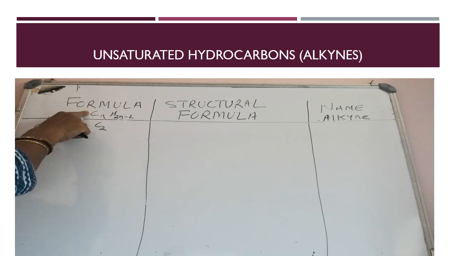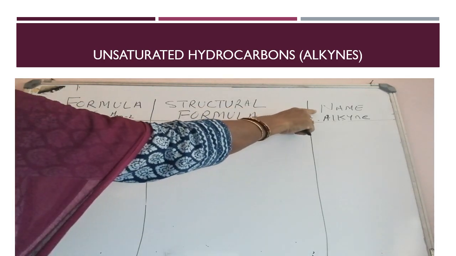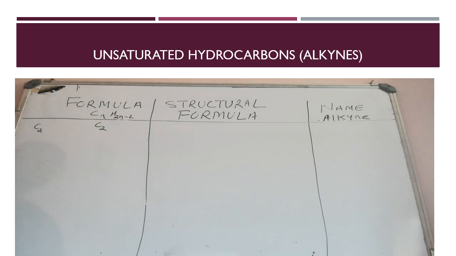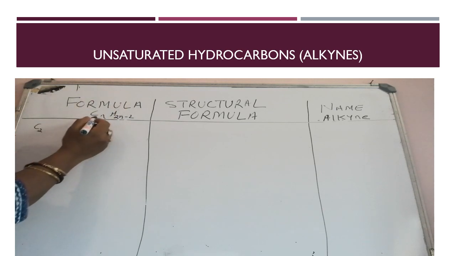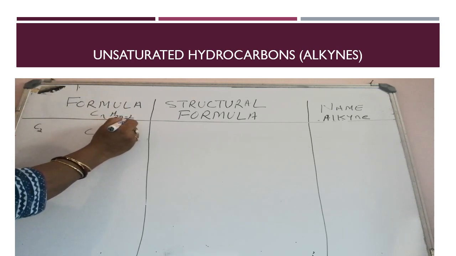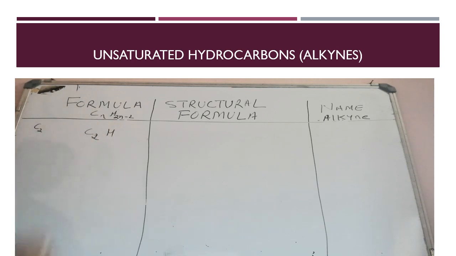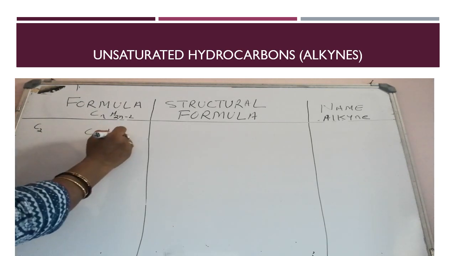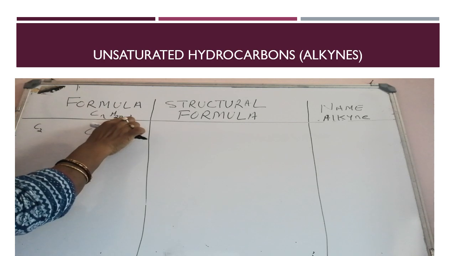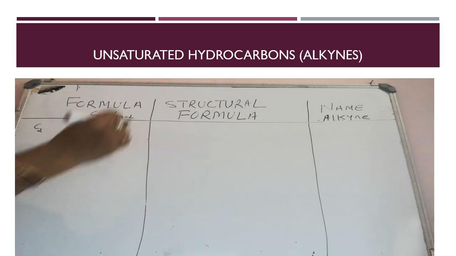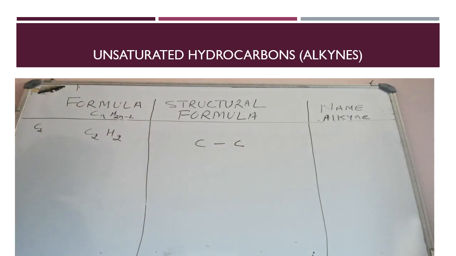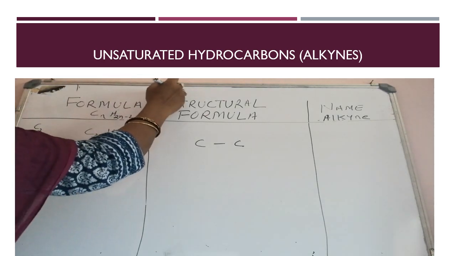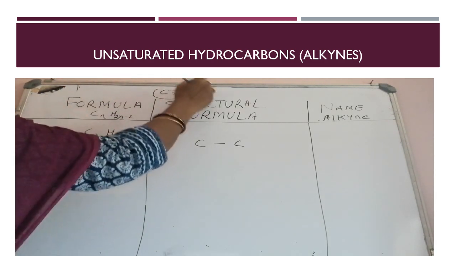Now, the molecular formula, structural formula and common name of alkyne. When the carbon atom count is 2, as per the general formula of alkyne, CnH2n-2, with 2 carbon atoms the number of hydrogen atoms is also 2, because 2 twos are 4, minus 2 is 2. And for writing the structural formula, first write down a carbon-carbon single bond, but for alkyne there will always be a carbon-carbon triple bond.